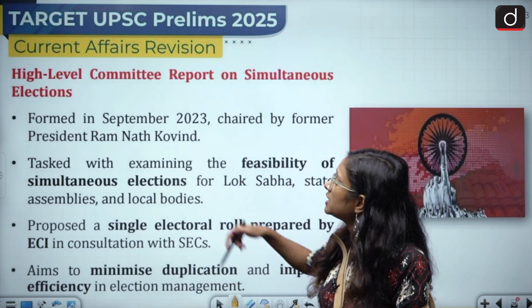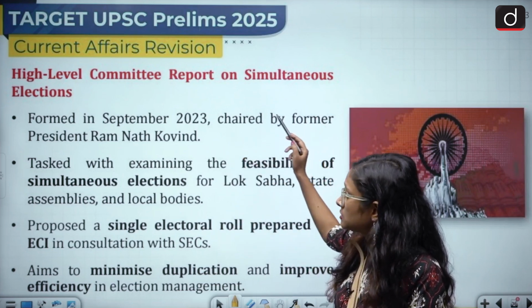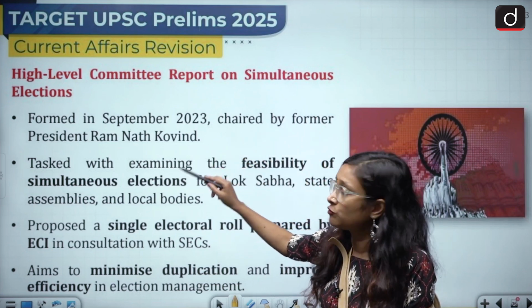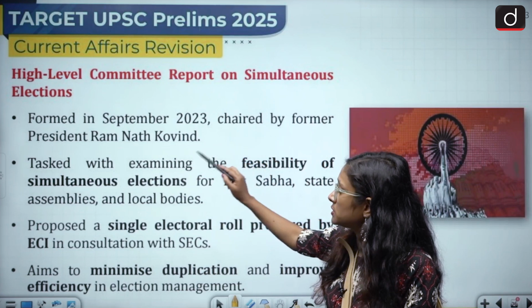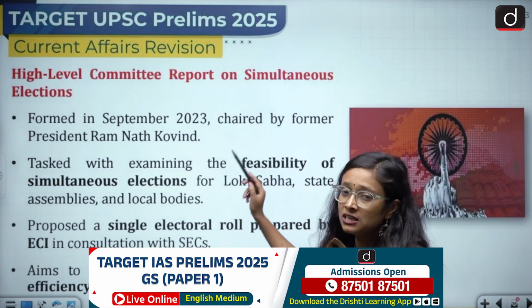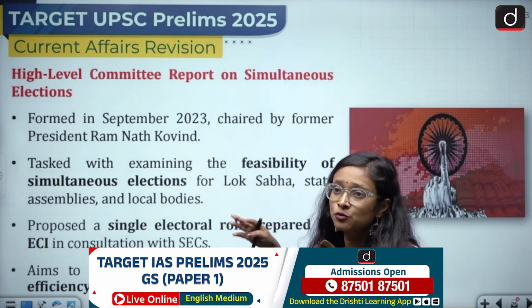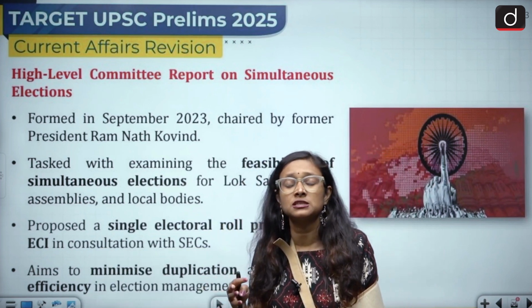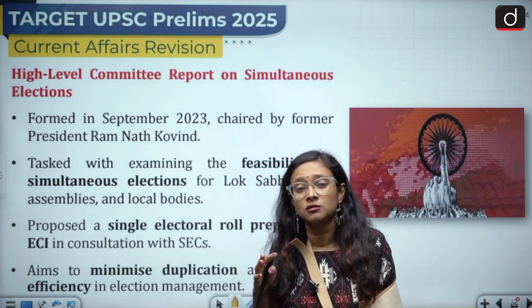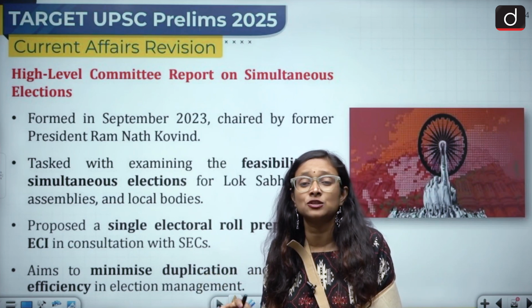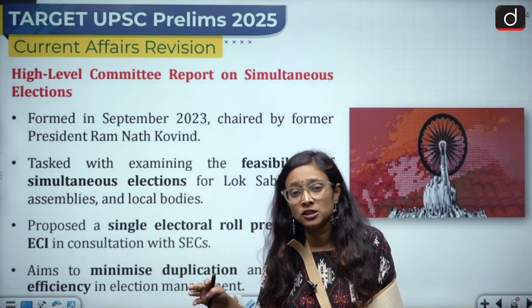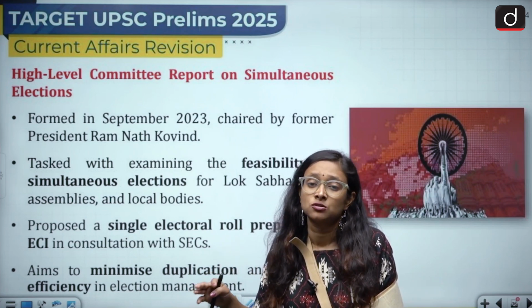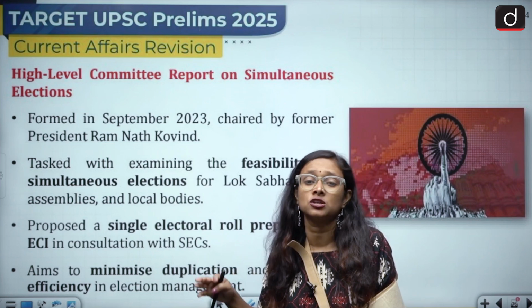There is a high-level committee report on simultaneous elections, formed in 2023 and chaired by the former President Ramnath Kovind. It provides for simultaneous elections, which means that the Lok Sabha election and the state legislative elections will be held at the same time. That's why it is called One Nation, One Election.